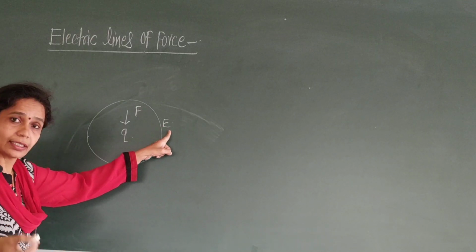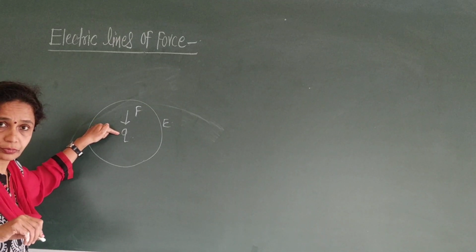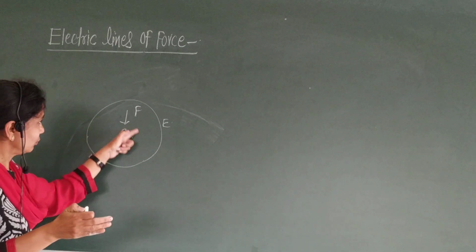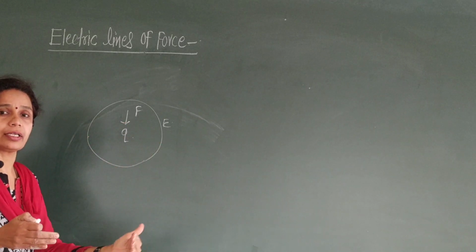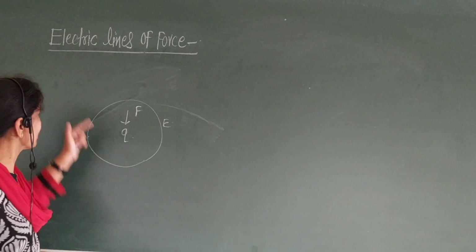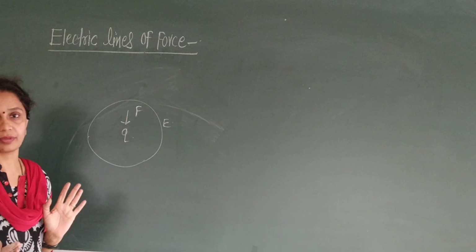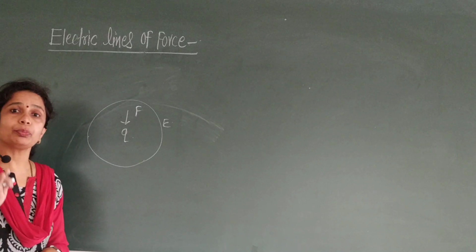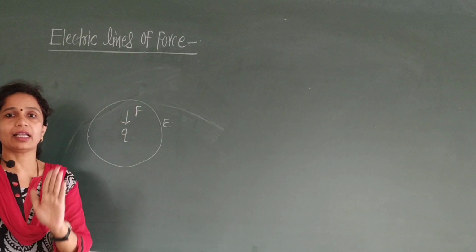Due to this electric field, force is acting on this charge Q. Then what will happen? It will move. Which charge Q? Charge Q काय होणार आहे? Move होणार आहे. The path along which the unit charge moves is called electric lines of force. The path along which the unit positive charge moves is called electric lines of force.